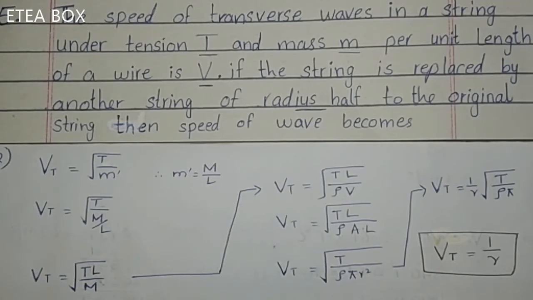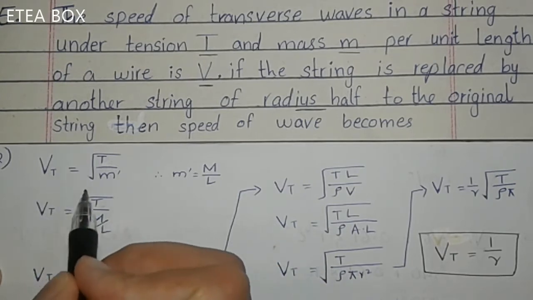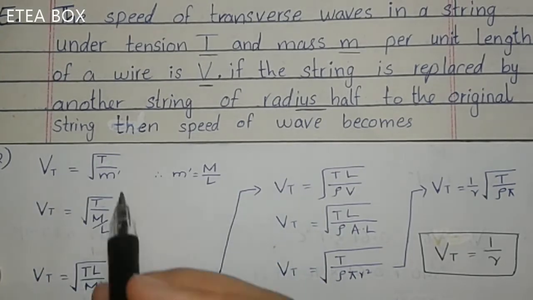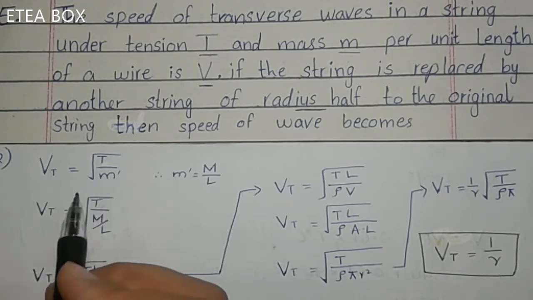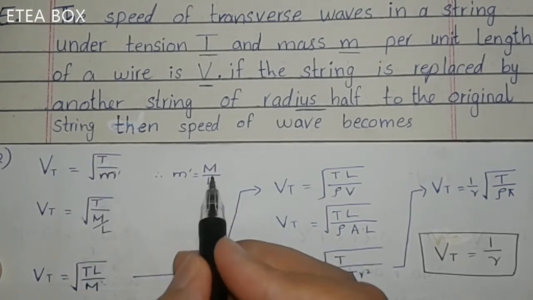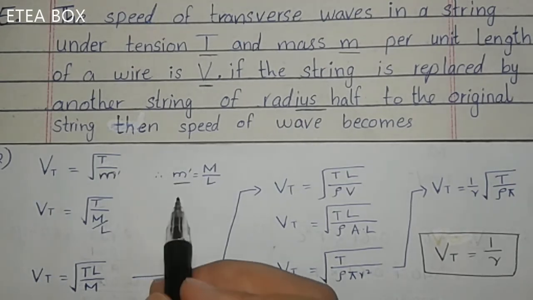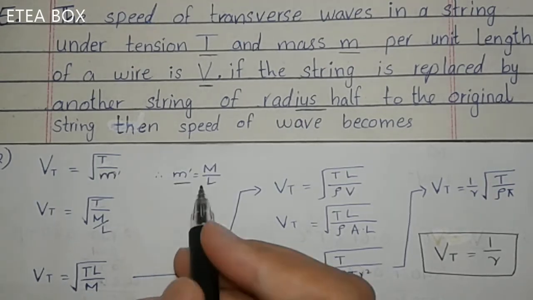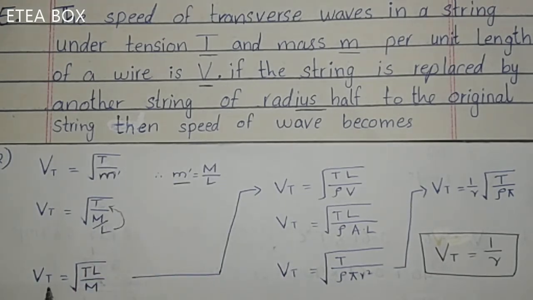Now look here. We know the formula for finding the speed of transverse waves, not the speed of sound, the speed of waves. Vt is equal to the square root of tension divided by m, where m is the mass per unit length, the linear density of the string. We can write it as m divided by L. Now bring this L here, so you will get Vt equal to the square root of T times L divided by m.